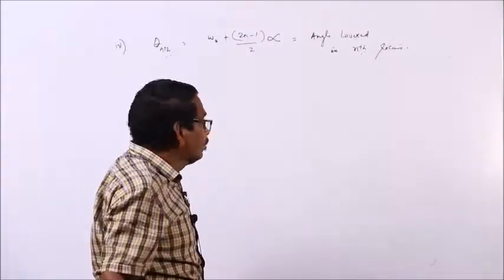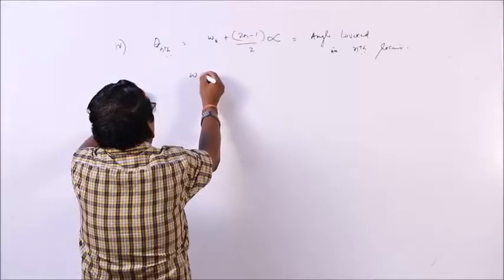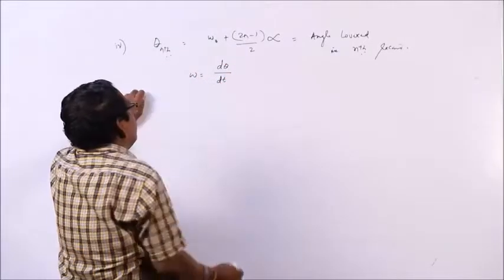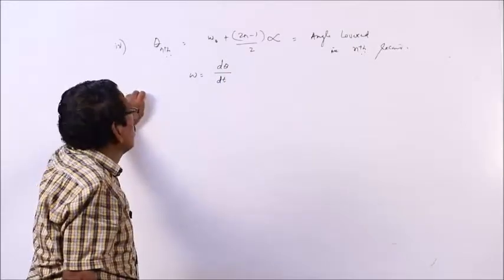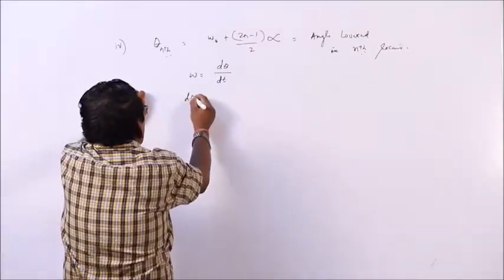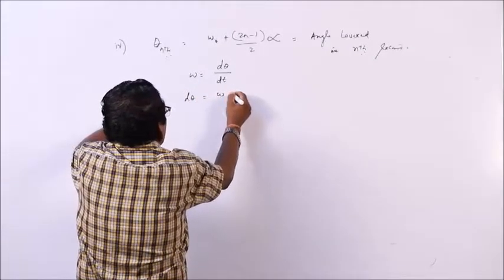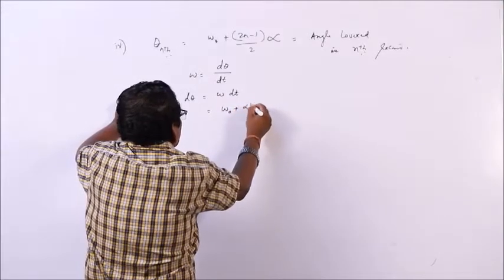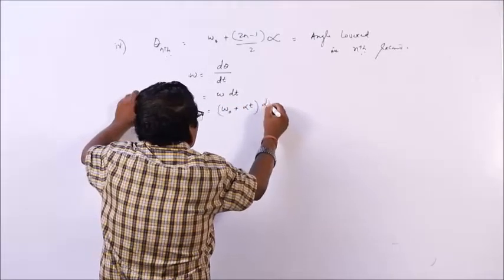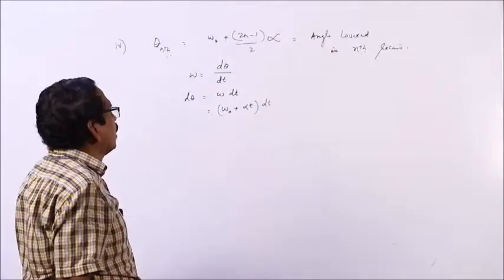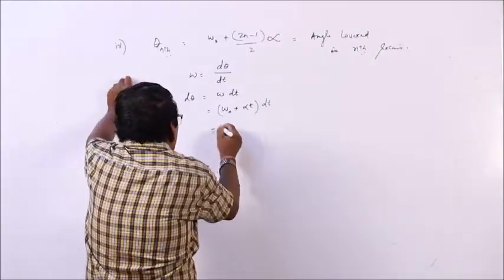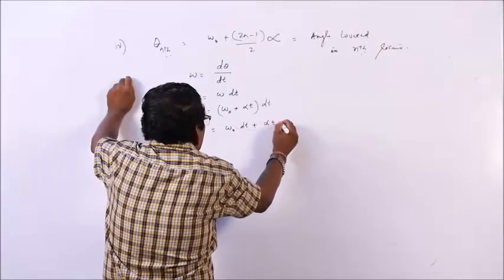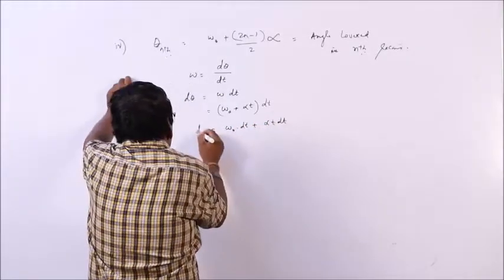So, how to find out? For that, we know that omega is equal to what? D theta by dt, angular velocity, the rate of change of angular displacement. So, d theta is omega dt. In place of omega, you can write omega 0 plus alpha t, dt. D theta is omega 0 plus alpha t dt. That is equal to what? Omega 0 into dt plus alpha t dt.